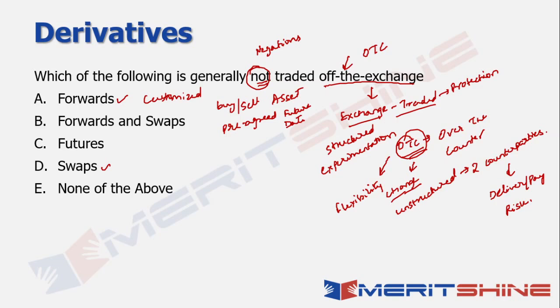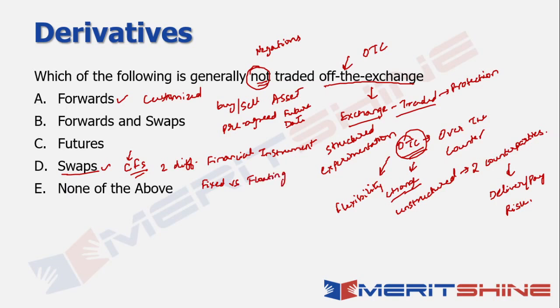Now, if you want to understand swaps, then when I talk about swaps, these are derivative contracts, again, between two counterparties, when they look at exchanging cash flows, or let's say liabilities from two different financial instruments, right? So each of those financial instruments would be providing one type of cash flow, and the other instrument would be providing another kind of cash flow. And based on my risk potential or risk appetite, I may be comfortable with one kind of cash flow and not the other.